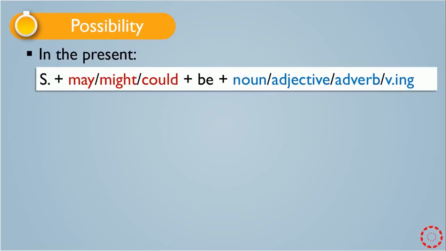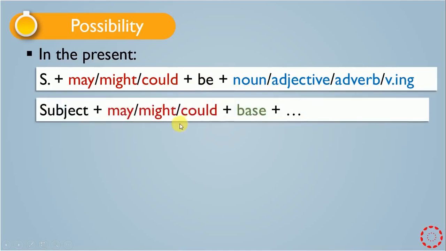And now let's talk about possibility. And also for possibility we have two different tenses. We have possibility in the present, and also we have rules here for possibility in the present. We have subject at the beginning, and then we use may, might, could for possibility in the present, and then we have be followed by a noun or an adjective or adverb or verb ing.